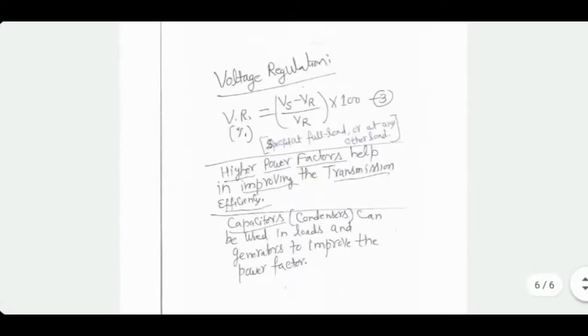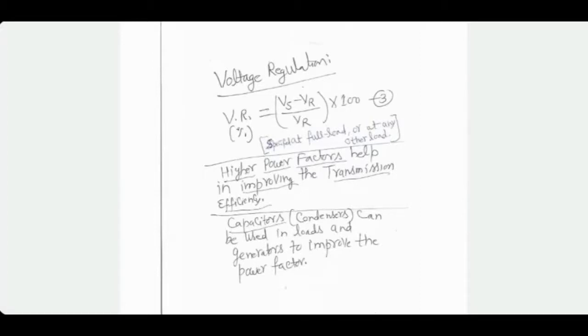Another term which we will be using later on also in several other contexts is voltage regulation. It is the magnitude of the sending end voltage minus magnitude of the receiving end voltage, no phase difference here, divided by magnitude of the receiving end voltage and multiplied by 100 in percentage. Voltage regulation should be as small as possible. 5 to 10% is generally acceptable. Higher power factors help in improving efficiency as well as voltage regulation.